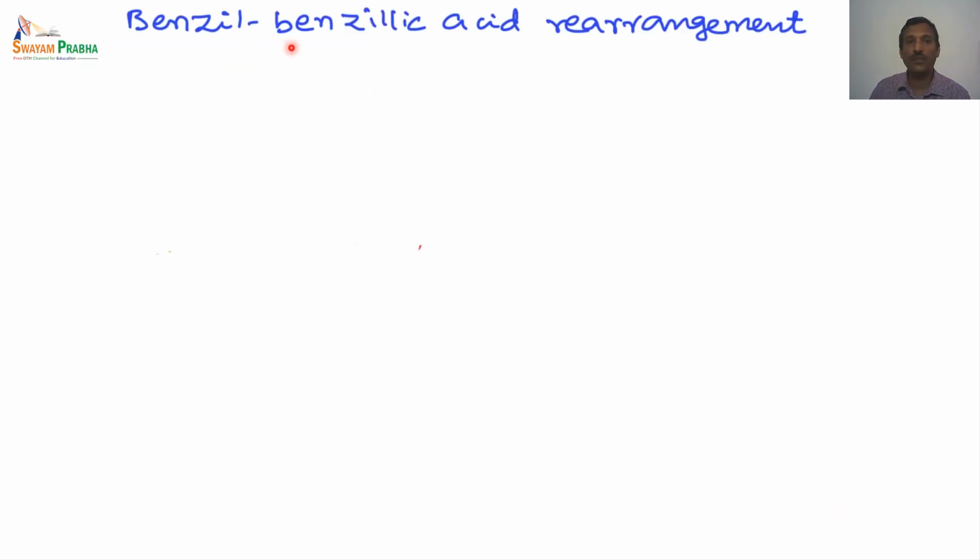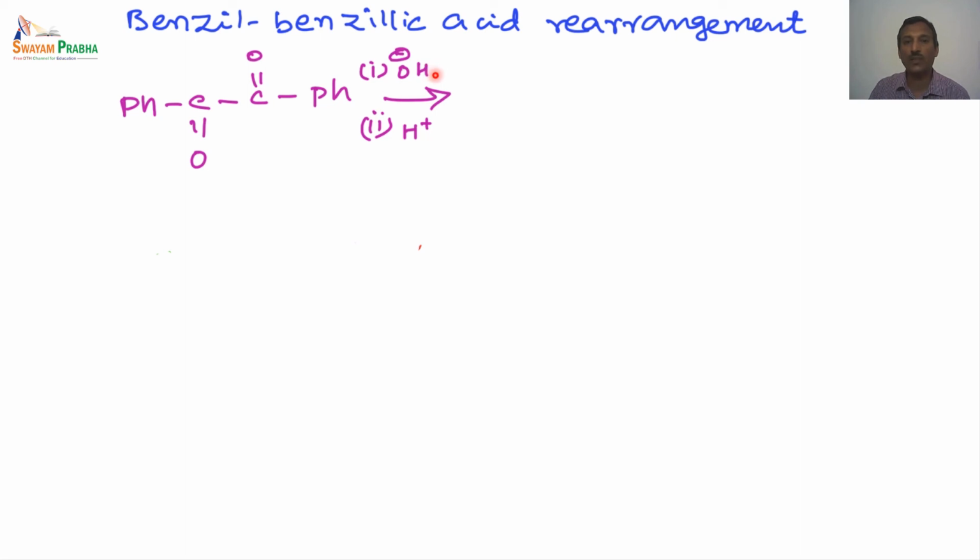The next one is the benzilic acid rearrangement. In this particular case also we have a base-catalyzed reaction. So far, all the reactions we have studied are basically initiated by the base. The product we get is a hydroxy carboxylic acid. A dicarbonyl compound is converted into a hydroxy carboxylic acid, especially in the alpha position. So an alpha-hydroxy carboxylic acid is formed.